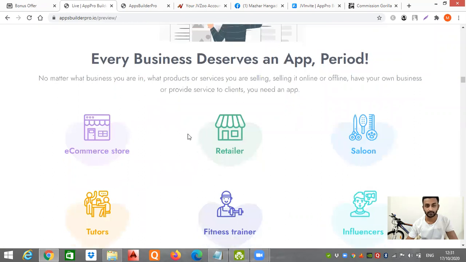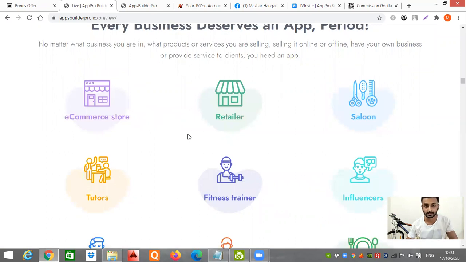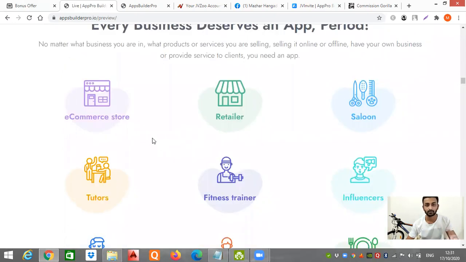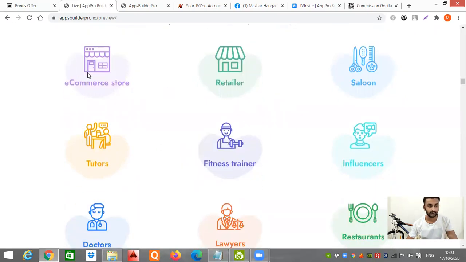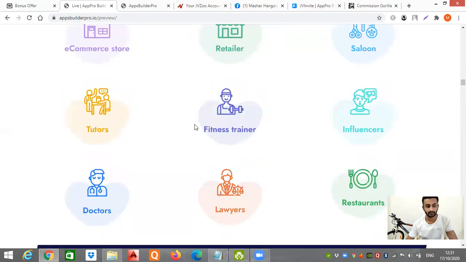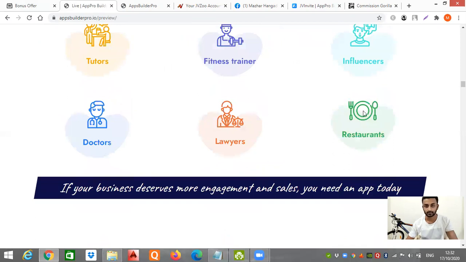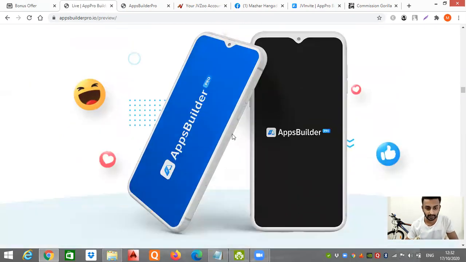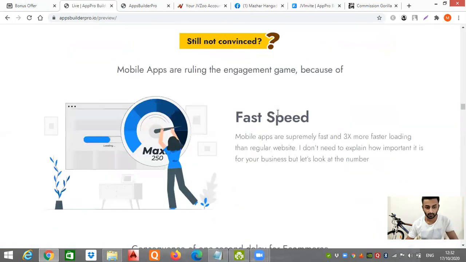Now, where can you use this app? Every business needs an app these days, because people don't go to websites and wait for pages to load. Apps are super quick, and anyone can use them anywhere through their mobile devices. So it is very helpful for e-commerce stores, retailers, salons, tutors, fitness trainers, influencers, doctors, lawyers, restaurants. It's a great software that will help you generate your application in just 3 quick steps. So make sure you go through all these steps.